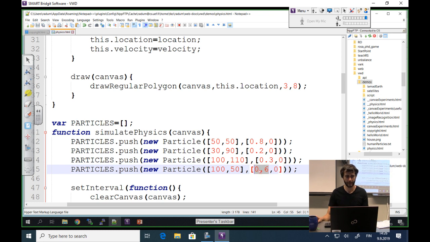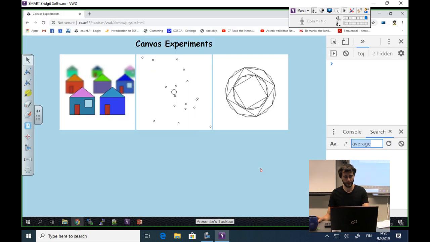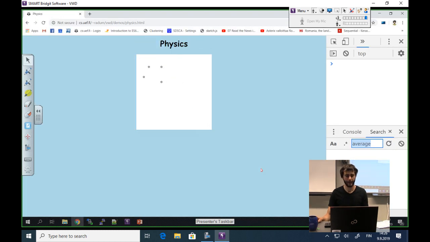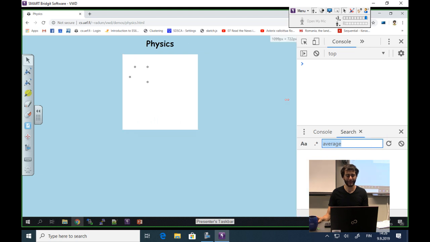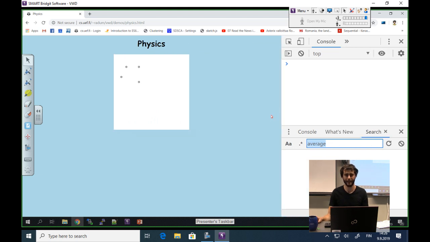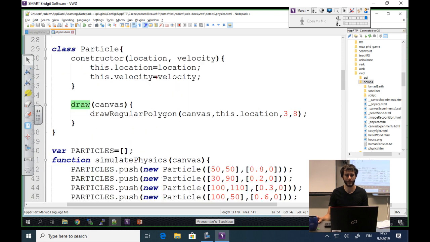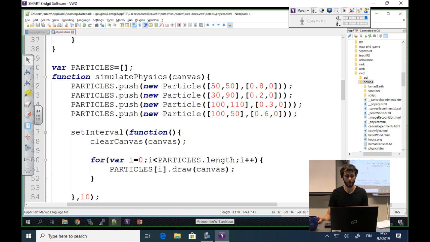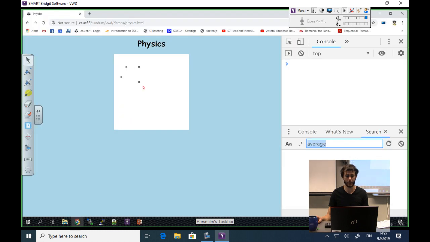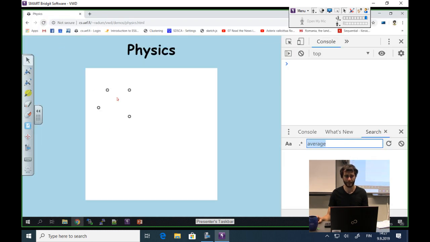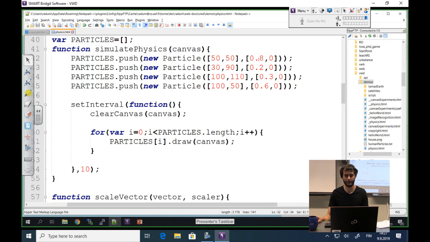I'm going to save the file and hopefully, if no errors, refresh the page and nothing happens. So they don't go anywhere because they are not animating in any way. They are defined with this velocity vector, but they are just being drawn at the location, which is not modified anywhere with the velocity that we specify. But we can see them, so that code works. We can see them, the locations are correct, but the locations need to update all the time.